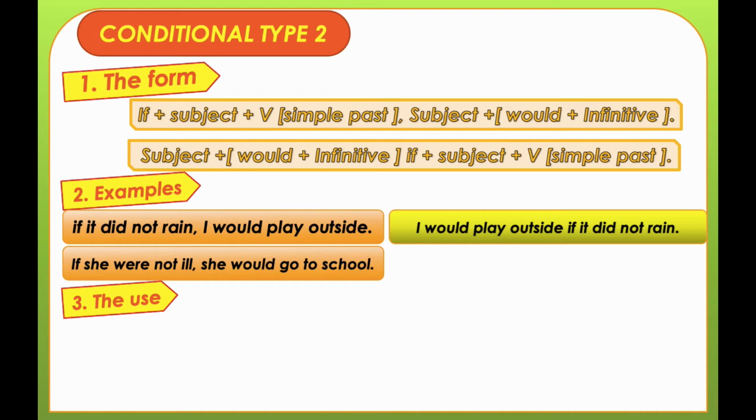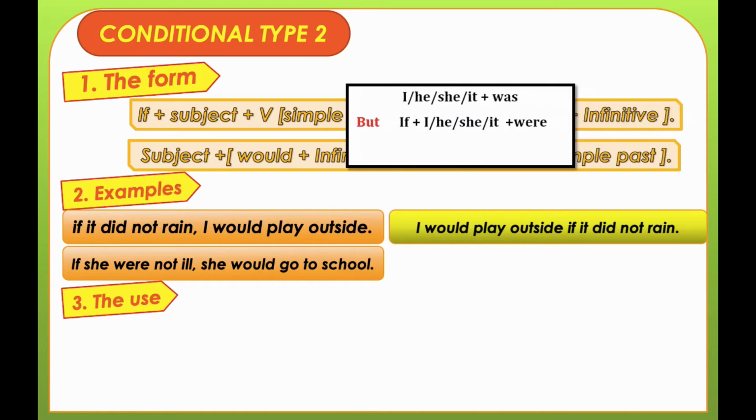You may be confused by the sentence because you were taught in past simple: she was, or I was, or he was, or it was. But in conditional type 2, whenever we put if, it changes, as the pictures shown here.